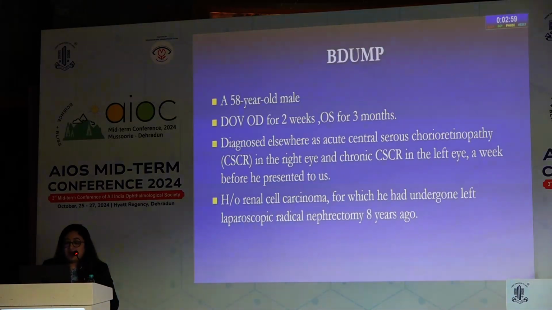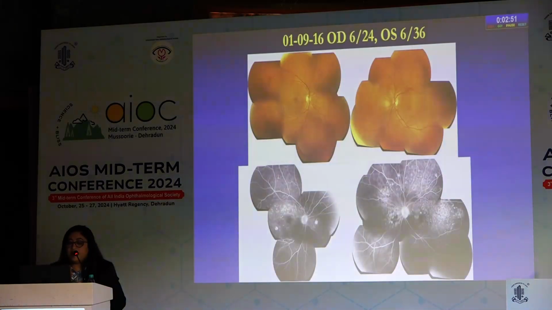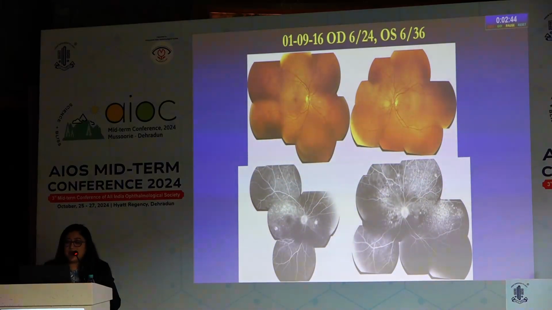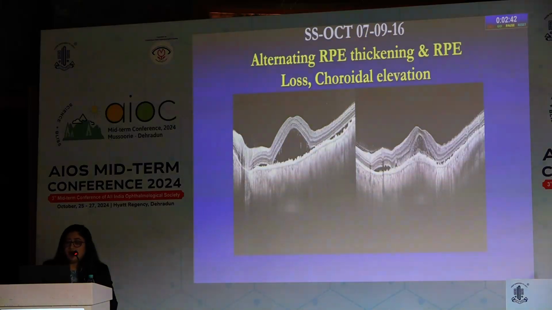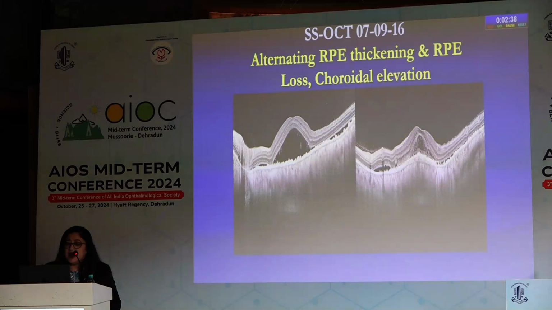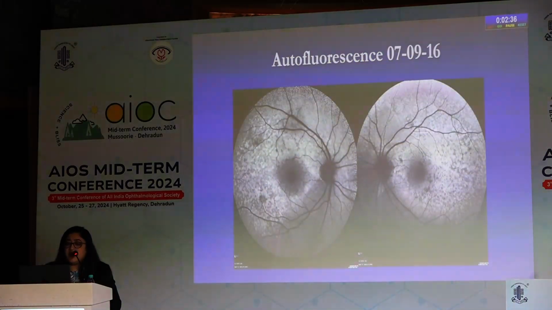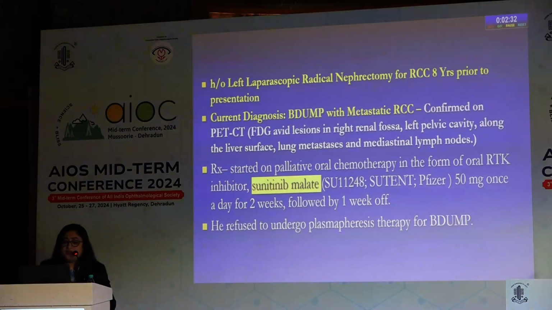This was a rare case of bilateral diffuse uveal melanocytic proliferation in a 58-year-old male with a history of metastatic RCC, for which he had undergone radical nephrectomy, and the fundus picture was quite subtle. However, the FFA showed a typical starry sky appearance, and a typical OCT picture with areas of RPE loss and thickening, mild choroidal elevation, and a leopard spot pattern on autofluorescence. The patient was treated with Sutent.